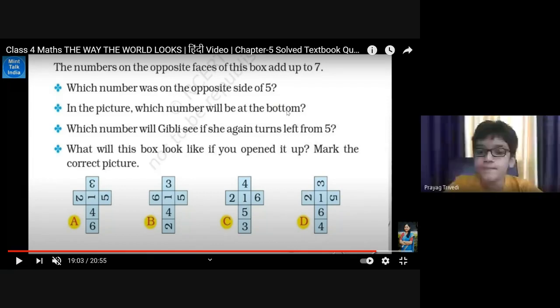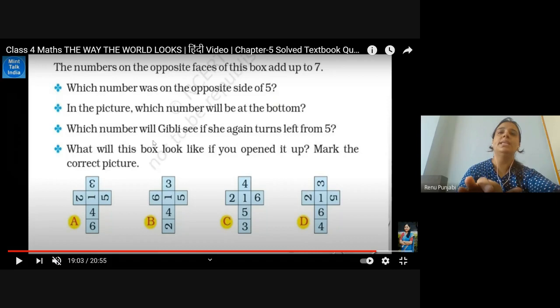6. Yes. Which number will Ghibli see if she again turns left from 5?